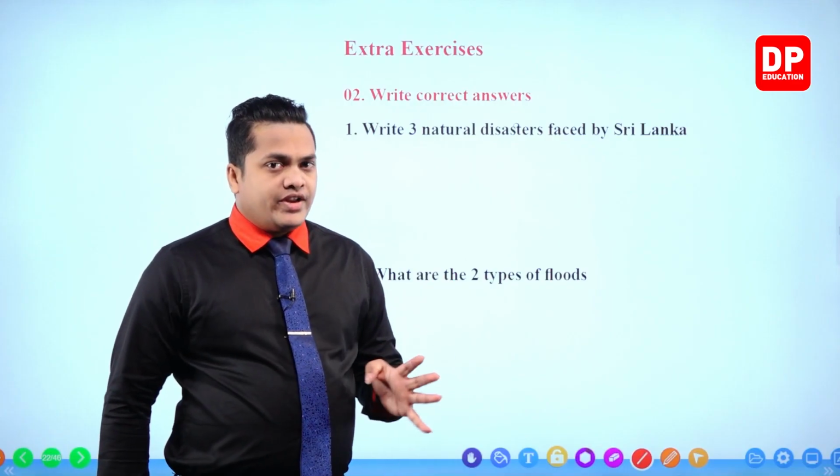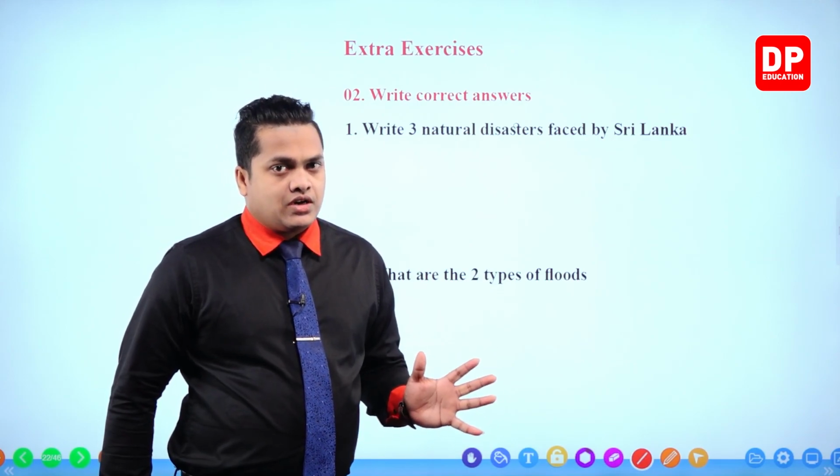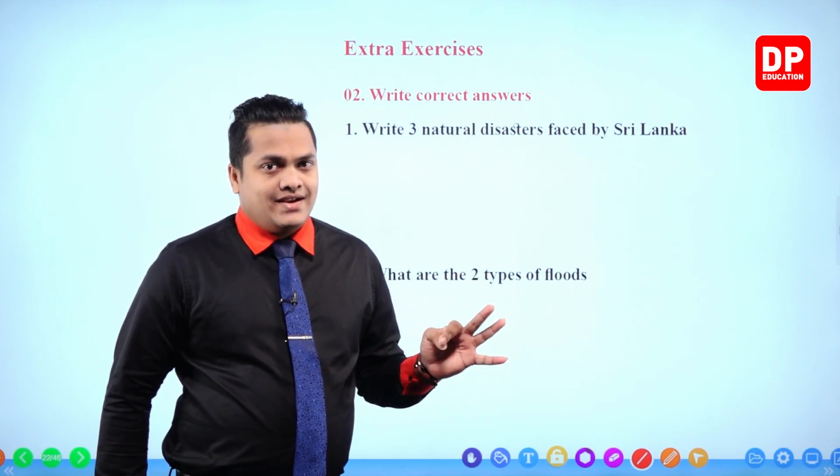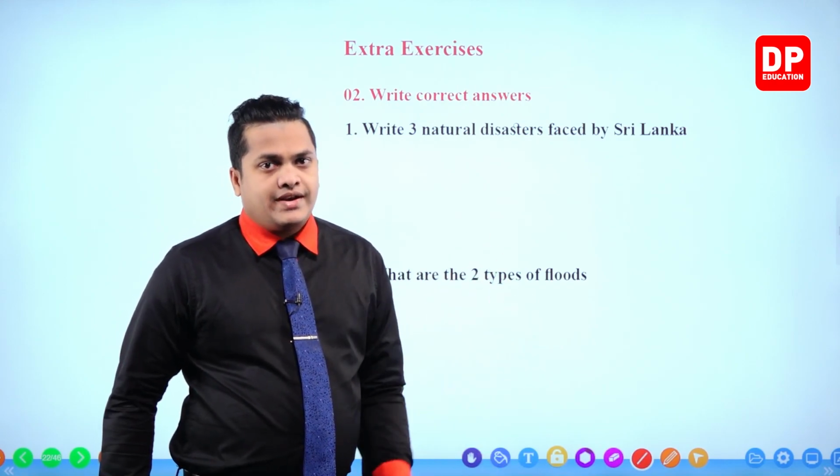We discussed 4 natural disasters within the lesson part that are faced by Sri Lanka: drought, landslide, flood and lightning. From those 4 you can write any 3.